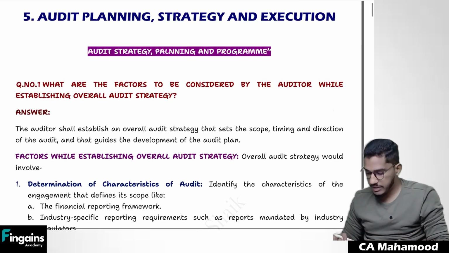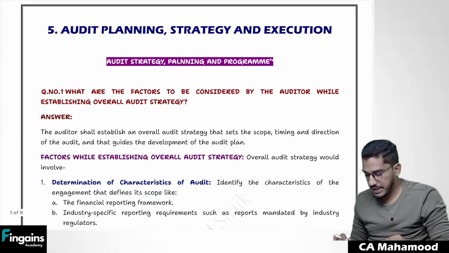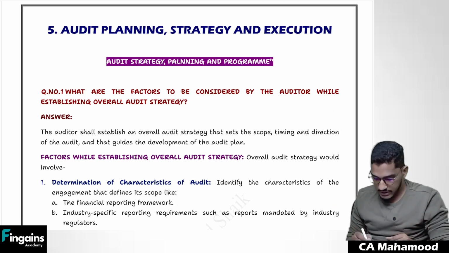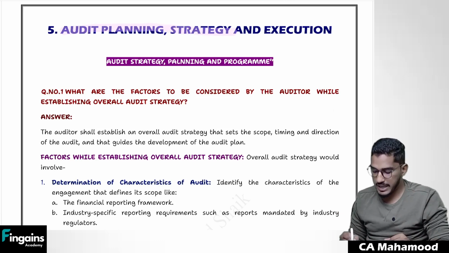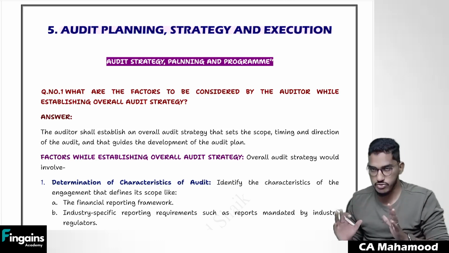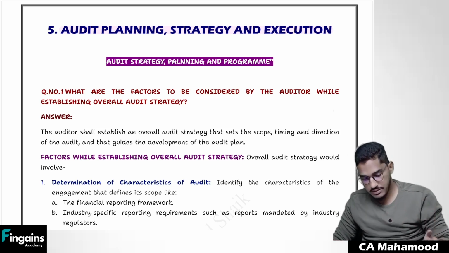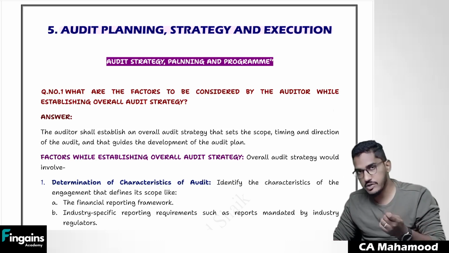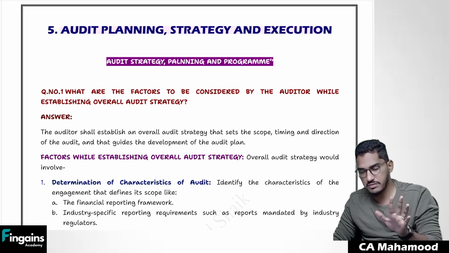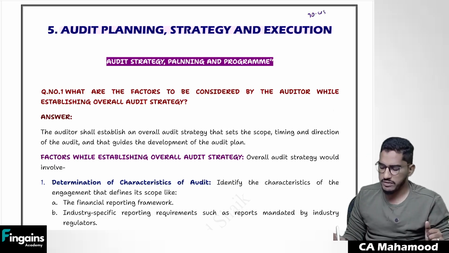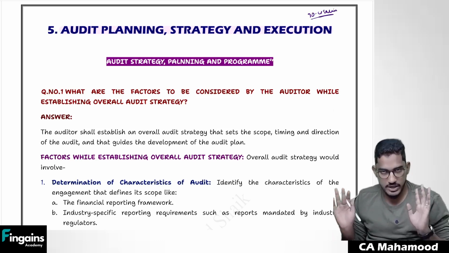So in the previous session, we successfully finished revising the chapters risk assessment and internal control, and also materiality. Now in this session, we are going to revise our next chapter, which is audit planning, strategy and execution. It is comparatively a very small chapter compared to the chapters we have revised till now. Very limited conceptual discussion will be there. So we can easily wind up this chapter in somewhere around 30 to 45 minutes. So quickly we will try to wind it up.